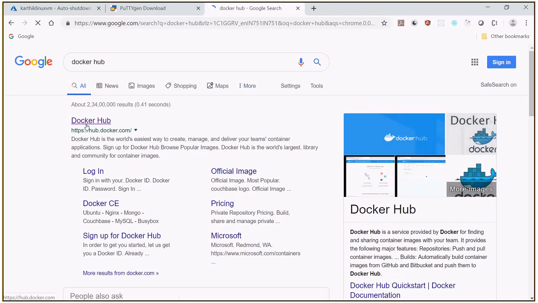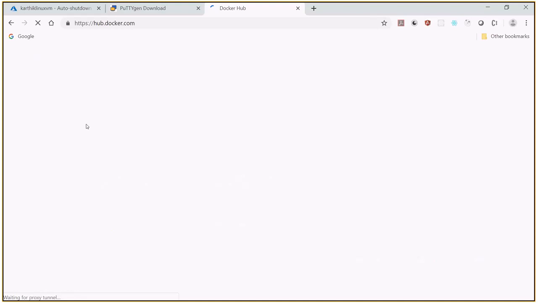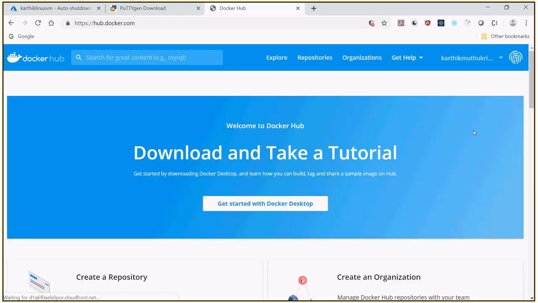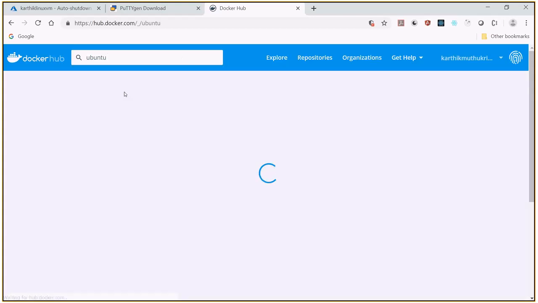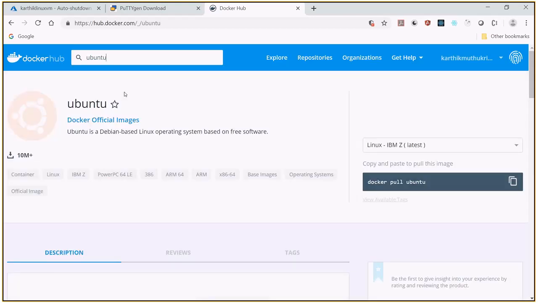So when I just go to the Docker Hub, you need to sign in with your user ID and password. This is where they will have all the base images or the layers inside the images. You can take it like that. So I can just search for Ubuntu. When I search for Ubuntu, you can see Ubuntu's Docker official image.